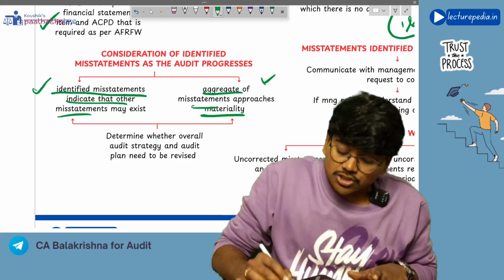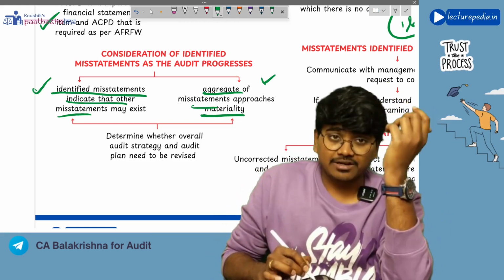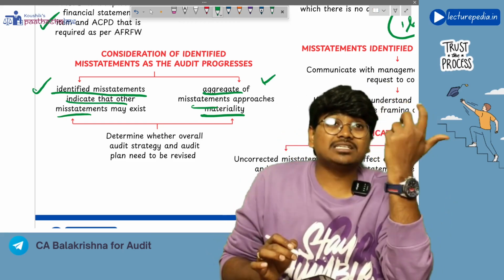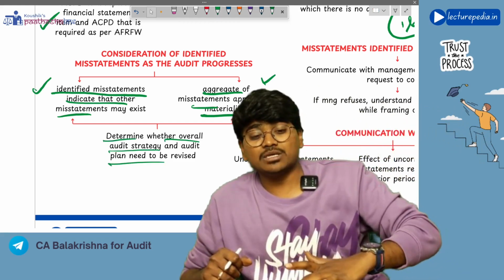So based on these two, auditor needs to decide whether I should revise my materiality level, whether I should revise my audit strategy and audit plan. See, determine whether overall audit strategy and audit plan needs to be revised.